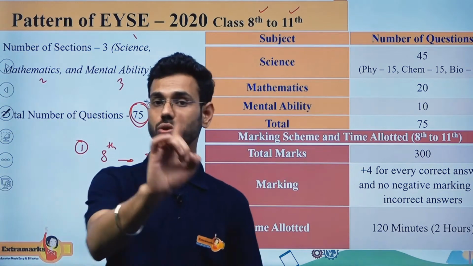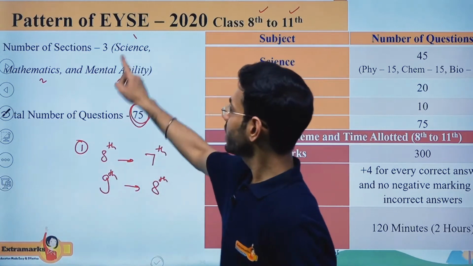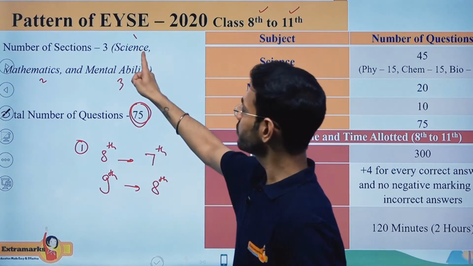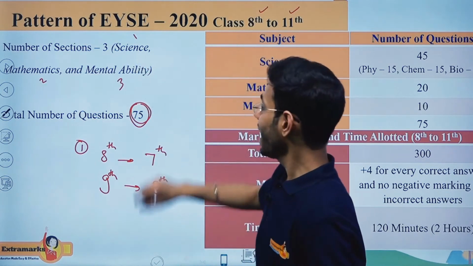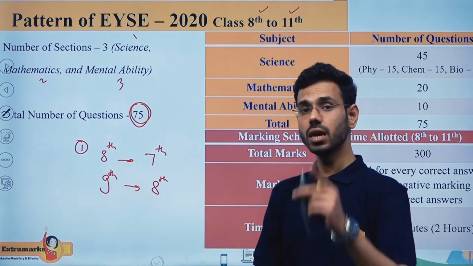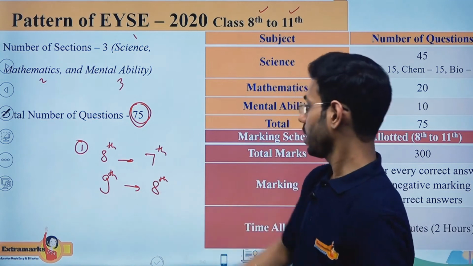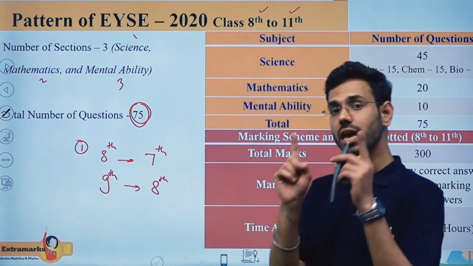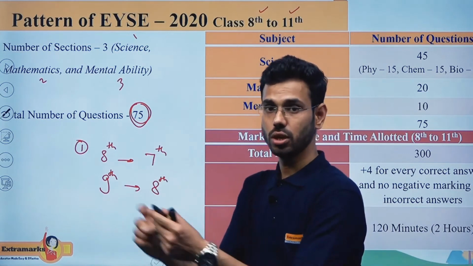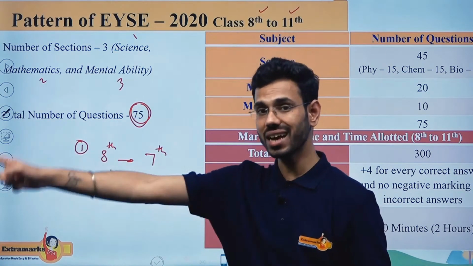What we have understood till now about the pattern is that there will be 3 sections: the first is science, the second is mathematics, and the third is mental ability, with a total of 75 questions. And one more important thing is that for an 8th class student, there will be questions from 7th class, so you have to prepare from 7th class concepts.